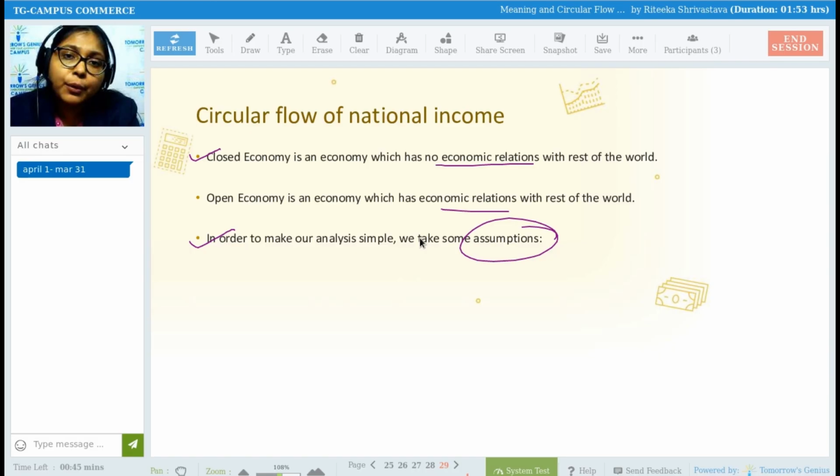So in that case, you don't have to go in depth in detail. You just have to understand that these are the assumptions which are given to you in order to make the concept easier to understand. So that is what the assumptions are. Again, for circular flow of national income in a two-sector economy, they have given you a few assumptions. You have to make a note of those assumptions and then understand the concept.